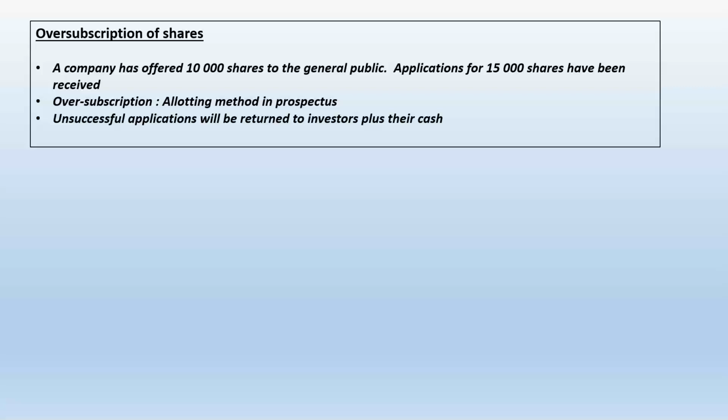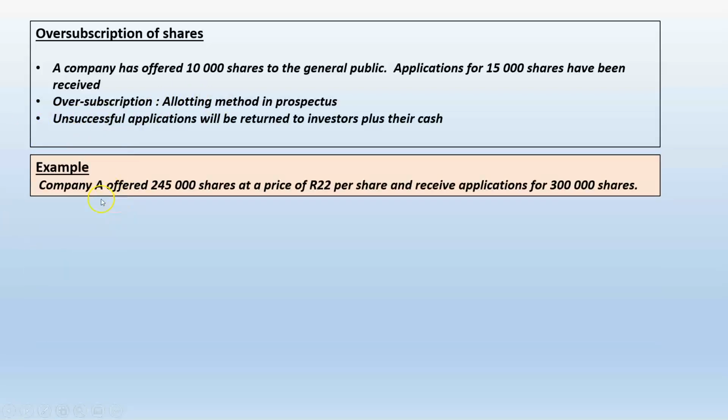There must be a certain formula where they say, well, let's say there is a 20% oversubscription, then every guy will only receive 4 out of 5 shares that he has applied for. So it's fair and square. Everybody is going to lose 20% of the number of shares that they've actually wanted to have. Good. Unsuccessful applications will be returned to investors, plus their cash.